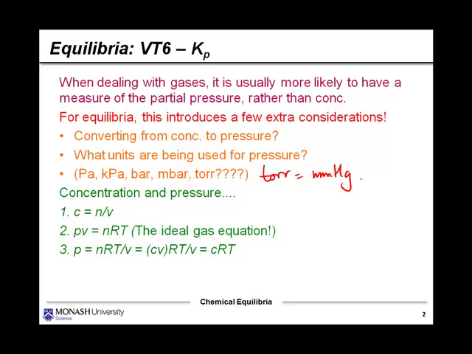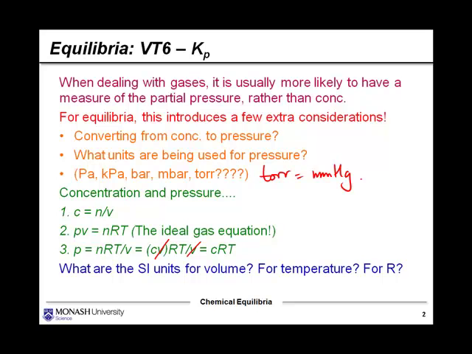First of all I'll rearrange the ideal gas equation, so P equals nRT divided by V. Well, from my first equation I can express n in terms of C times V, so I've subbed that into my equation, and I can actually get the two V's to cancel, and I get pressure equals CRT. So I've actually got a relationship between pressure and concentration. In fact, RT is really just what's linking concentration and pressure. Well, that seems nice at first glance, doesn't it?